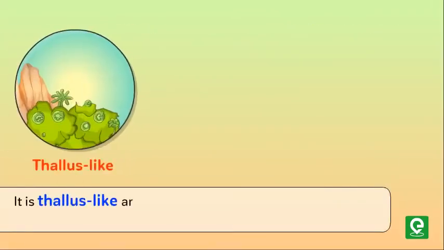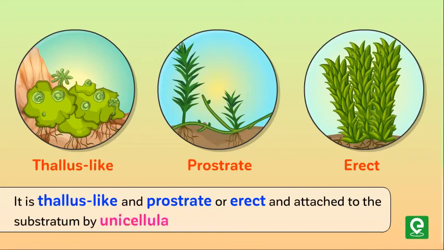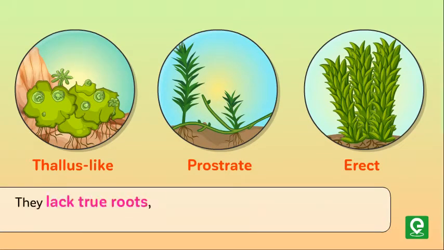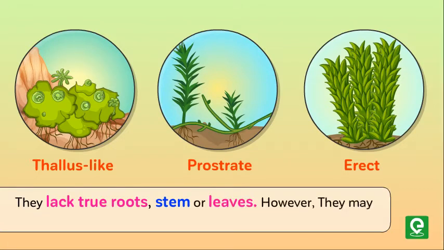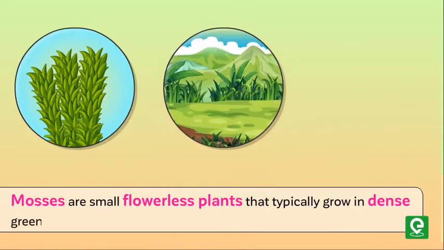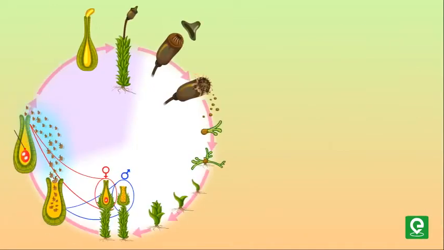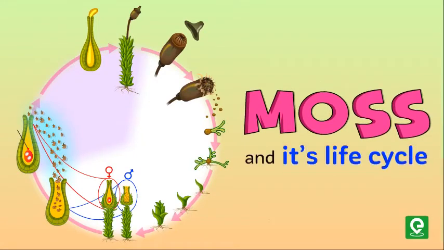It is thallus-like and prostrate or erect and attached to the substratum by unicellular or multicellular rhizoids. They lack true roots, stems, or leaves. However, they may possess root-like, leaf-like, or stem-like structures. Mosses are small, flowerless plants that typically grow in dense green clumps or mats, often in damp or shady locations. Let's learn more about moss and its life cycle.